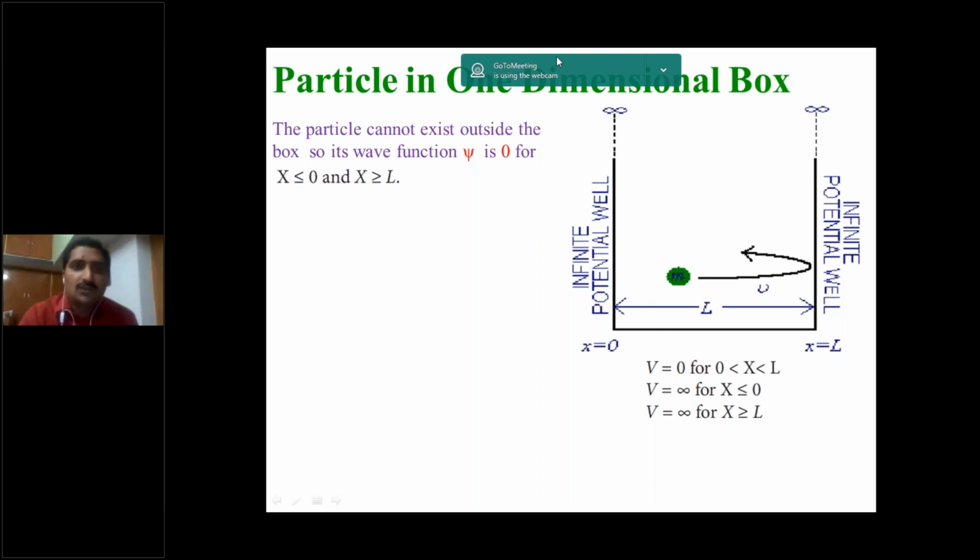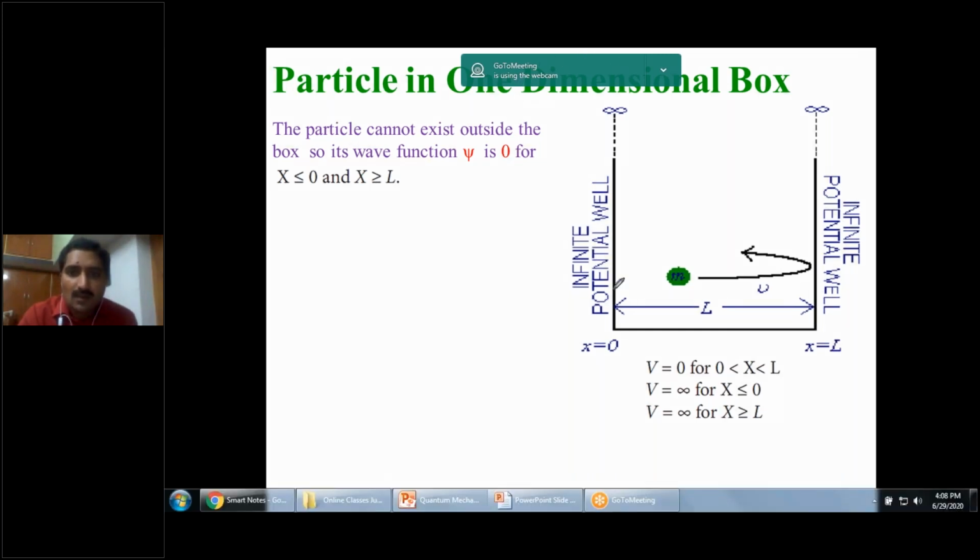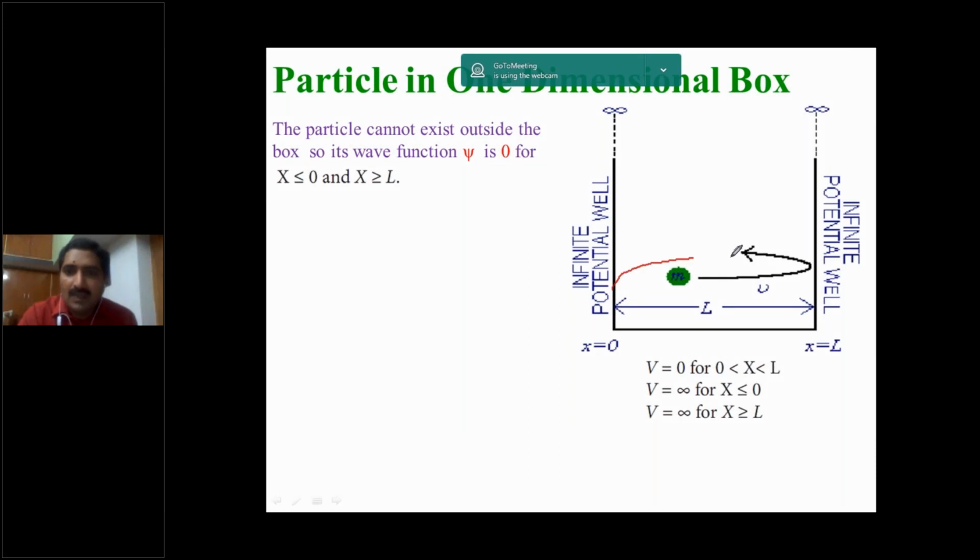I will show you. Here the particle may exist like this, or like this, in wave formation, wave motion, or like this. That means here the particle's wave starts and here the particle's wave ends. Again it comes back like this.